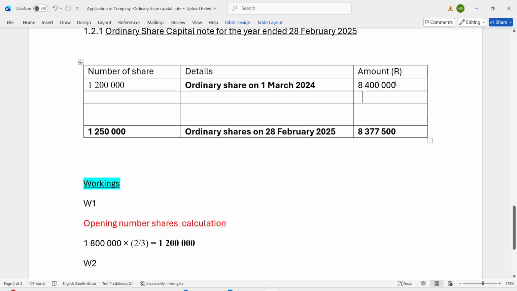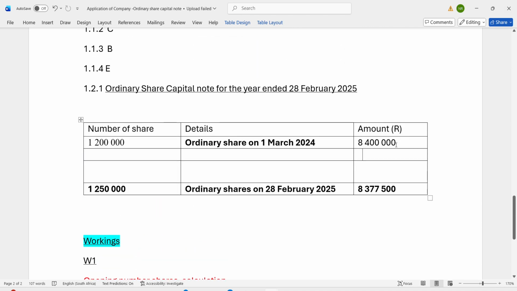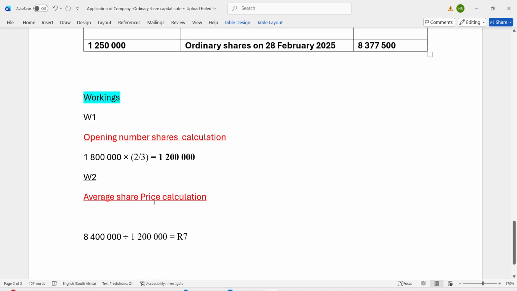You're going to add all the amounts before the repurchase of shares and divide it by the number of shares. Meaning I'm going to take the amount at the beginning and divide it by the number of shares which have been issued at the beginning. It will give me the average share price.